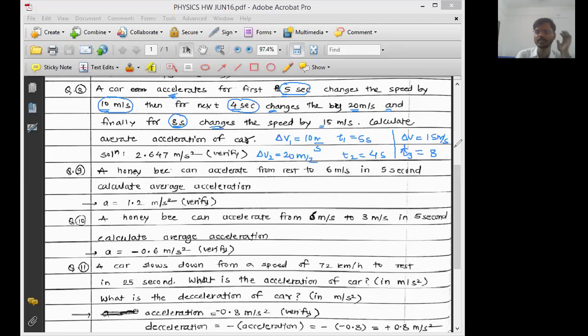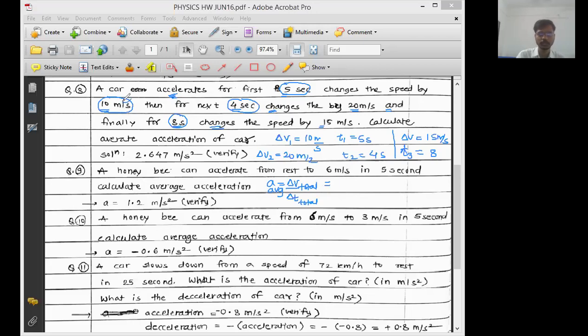In this way, first of all, we have to extract the data. Now we have to calculate the average acceleration of the car. Just like average speed is total distance upon total time, and average velocity is total displacement upon total time, acceleration is change in velocity upon time required. So average acceleration will be total change in velocity divided by total time required.